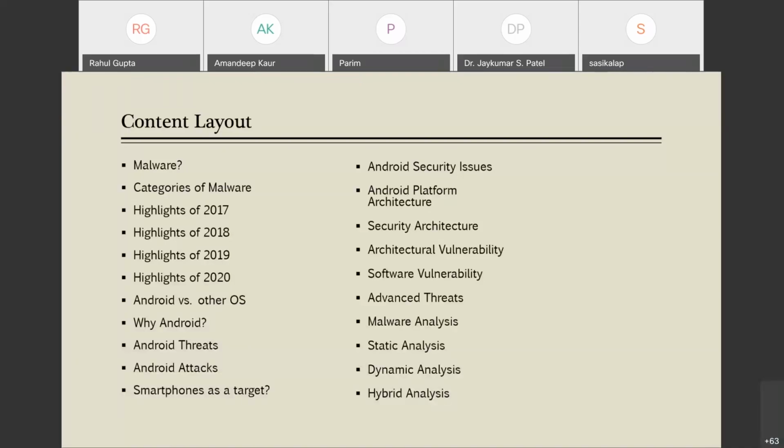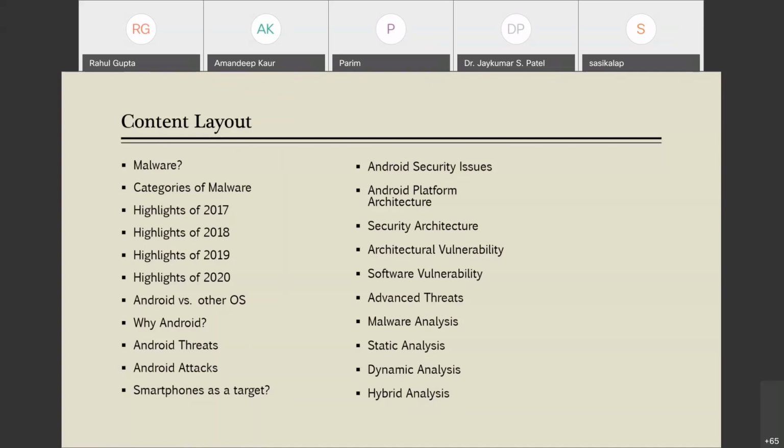presenting you highlights of the previous 4 years, starting from 2017 till 2020, and then I will be comparing Android versus other mobile operating systems, and then I will be focusing on Android and what are the threats, what are the attacks, on these smartphones which are having Android-based operating system, and why in today's era this smartphone is being used as a target.